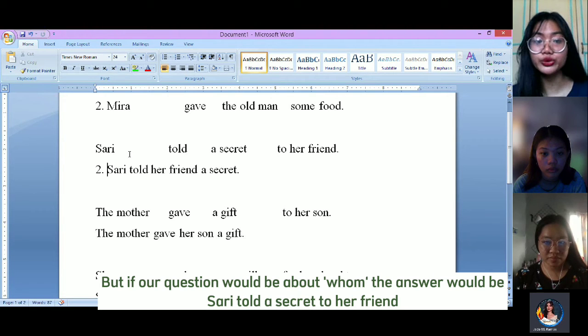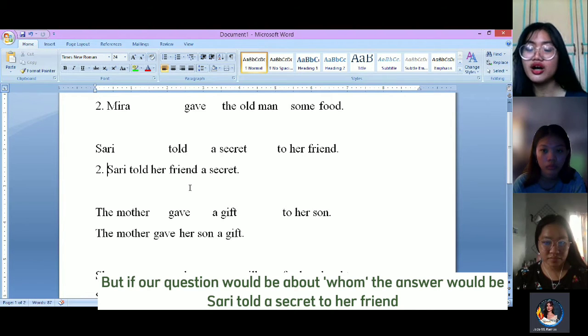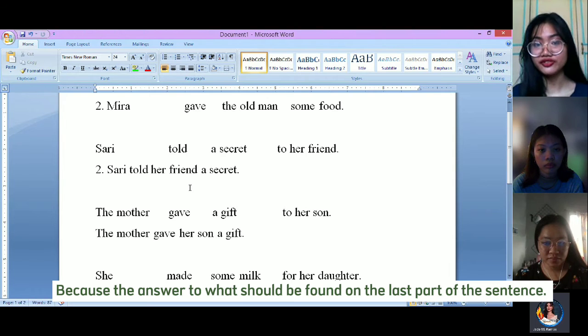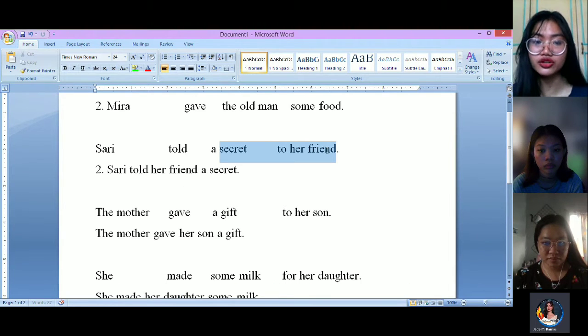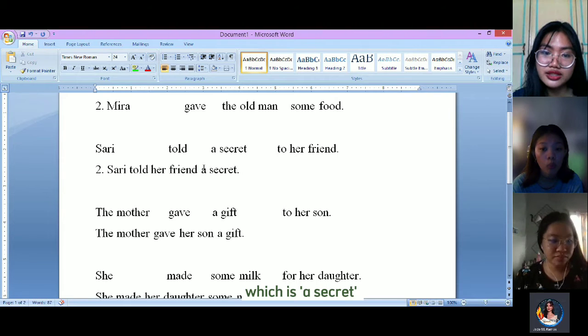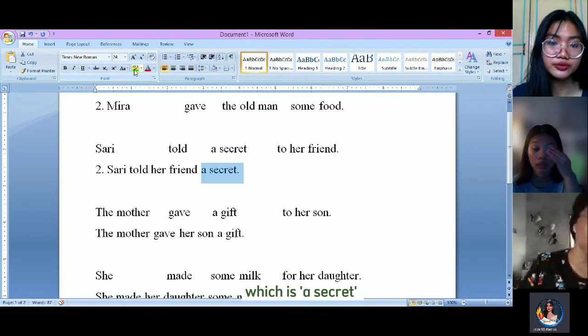But if our question would be about whom, then the answer would be Sari told a secret to her friend. Why is that? Because the answer to what should be found on the last part of the sentence. So for example, what did Sari tell her friend? The answer should be found on this last part, which is a secret.